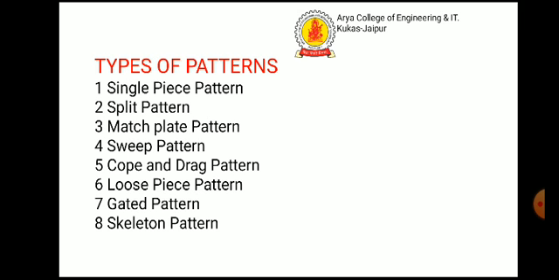Second, split pattern. Patterns of intricate shape castings cannot be made in one piece because of inherent difficulties associated with the molding operation. The parting line of the pattern forms the parting line of the mold. The upper and lower parts of the split pattern are accommodated in the cope and drag portions of the mold respectively.